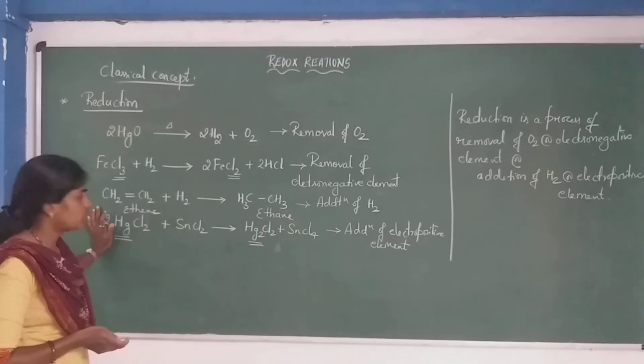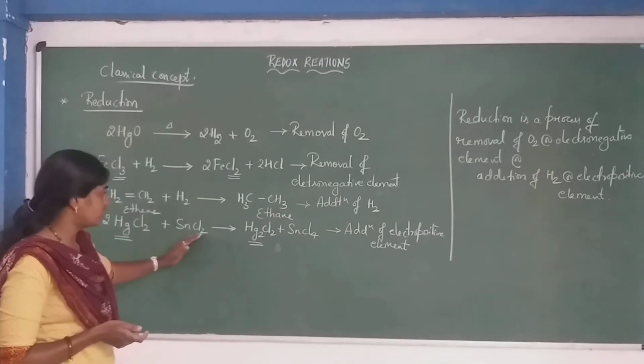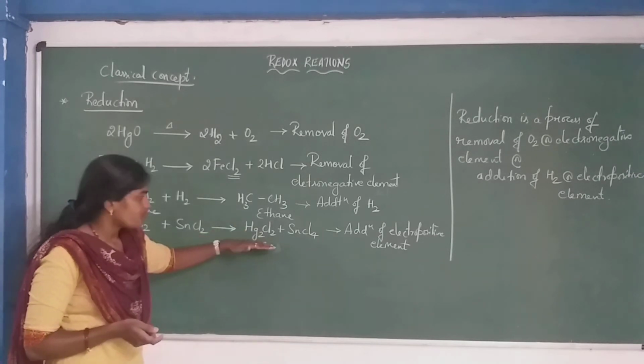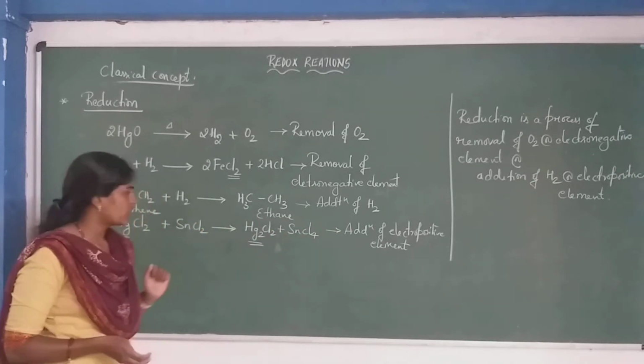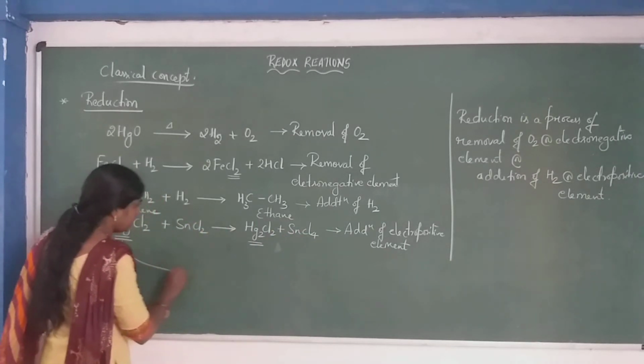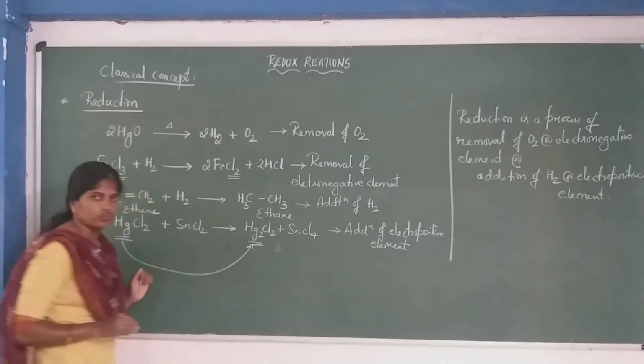Okay? When you look at this reaction, that is HgCl2 combines with SnCl2 to form Hg2Cl2 and SnCl4. Here Hg is converted to Hg2, right?